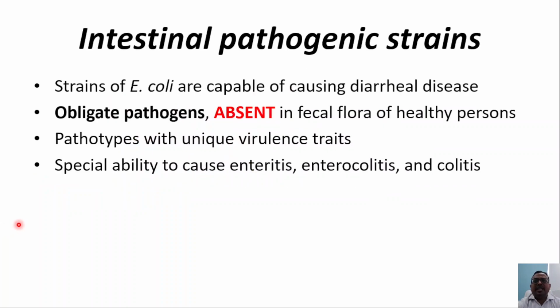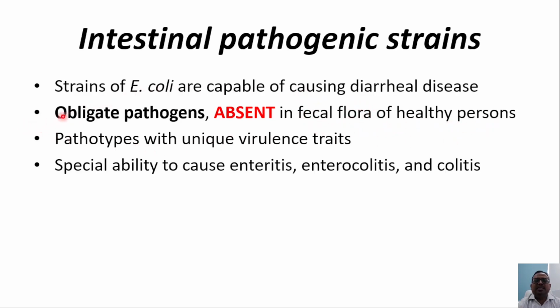Now let's see the intestinal pathogenic strains which I talked about. These are the strains of E. coli that are capable of causing diarrheal diseases. So they are obligate pathogens. Whenever they are present, they are known to be pathogenic. They are absent in the fecal flora of healthy persons.